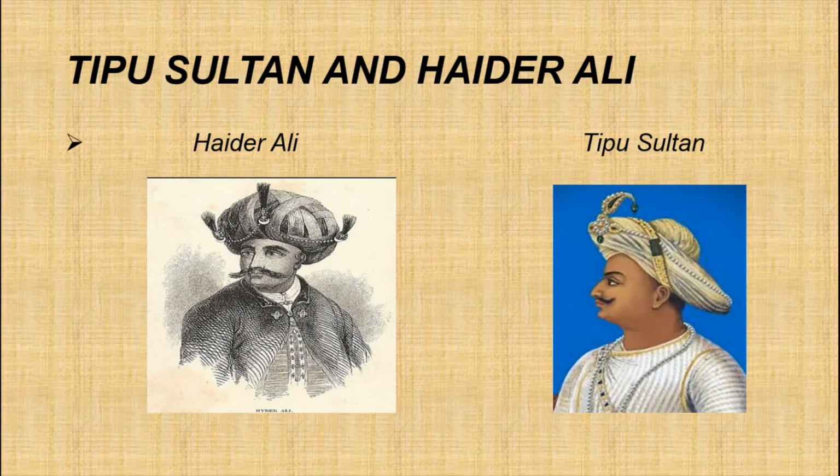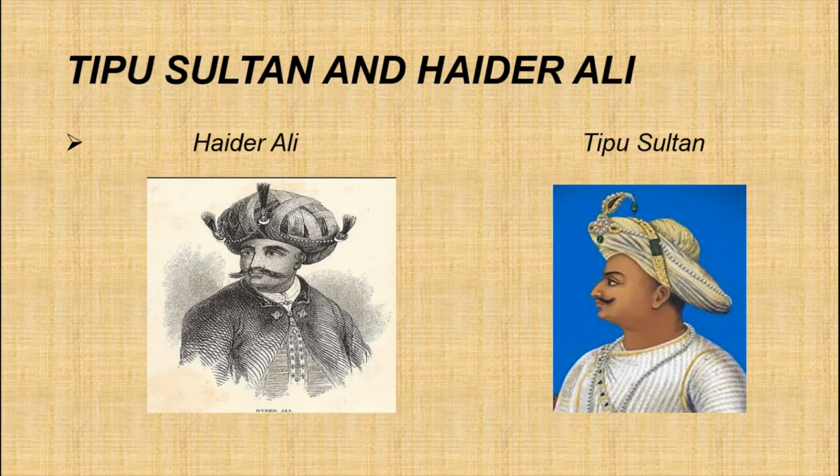Then we saw about Tipu Sultan, the tiger of Mysore, isn't it? Actually, Mysore had grown in strength under the leadership of powerful rulers like Hyder Ali and his son Tipu Sultan, isn't it? Hyder Ali ruled from 1761 to 1782 and Tipu Sultan ruled from 1782 to 1799. Mysore, a powerful state in the south, was important for the British. Why?